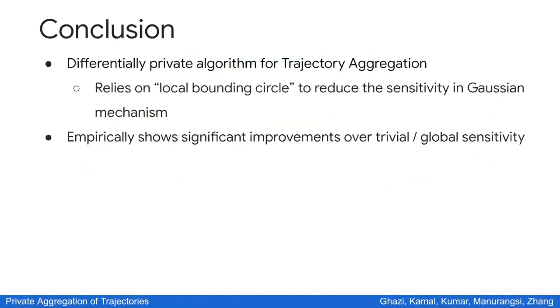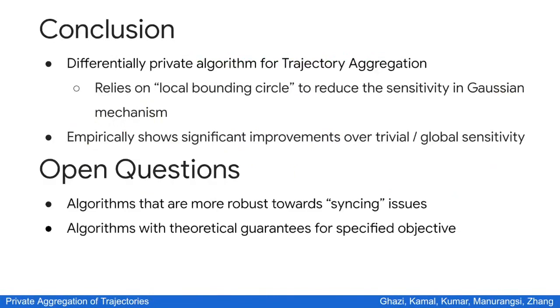All right, let me end by mentioning two open questions. One is that since our algorithm is just averaging point by point, it's not very robust towards tracks that have different lengths or are not in sync. It would be nice to have an algorithm that is more robust towards these issues. Another is that there are non-private algorithms with theoretical guarantees for certain objective functions. It would be nice to make them work in the private setting as well.